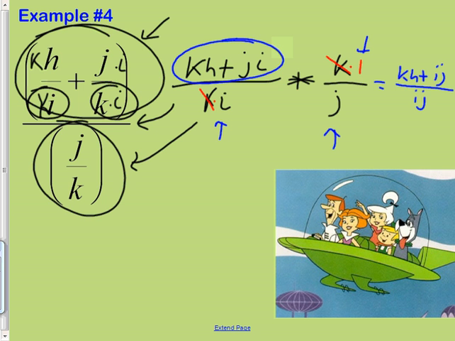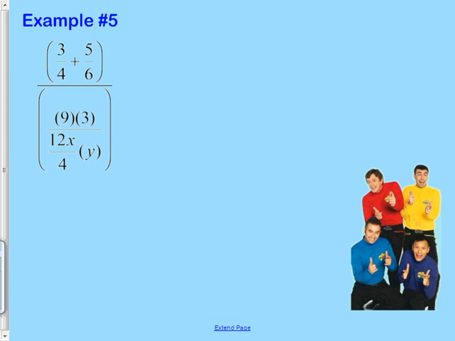I'll pause for a second while you process that. The top just got multiplied by 1. You get that? Denominators just get multiplied because this is a multiply problem. It is not an add problem. When you're multiplying like this, then you just multiply across the bottom. Okay, move on to this one.